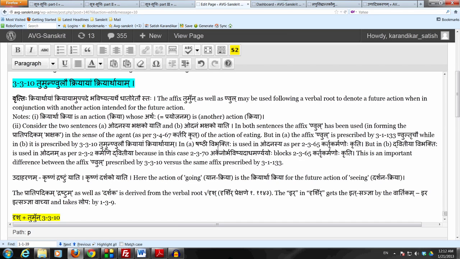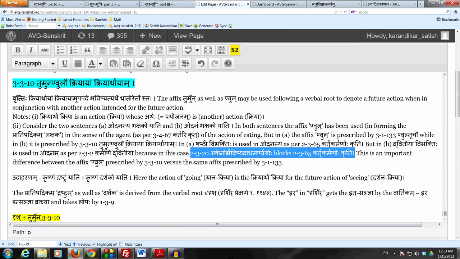It says bhavishyati akasya yoge shashti na syat. So what it says is that when this aka, the affix nul, is used bhavishyati, in connection with that, shashti cannot be used. So if you have the affix nul occur which is used to denote a future action, which is what we do have, then the sutram 2.3.70 blocks 2.3.65. Of course, in the first case, when we had odanasya bhakshako yati, there is no future action there. So we do have nul there also in the first sentence, but no future action being denoted. So 2.3.70 does not apply in the first sentence. In the second sentence it applies and blocks 2.3.65, blocks the shashti vibhakti, and we go back to karmani dvitiya.